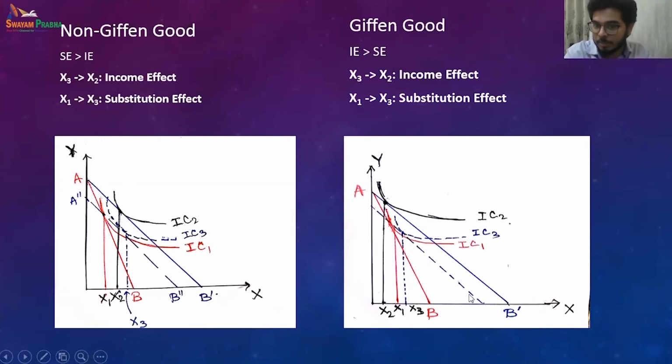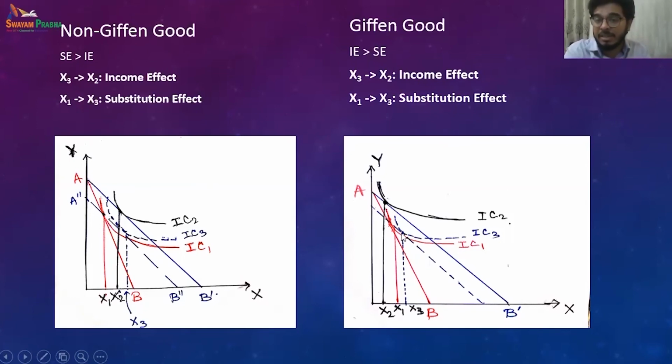When this parallel dotted budget line, A'' B'', shifts inward, keeping the same combination of my products, they are consuming the same commodity bundle, and over here they are trying to find a new equilibrium. So this is nothing but the substitution effect, x1 to x3.